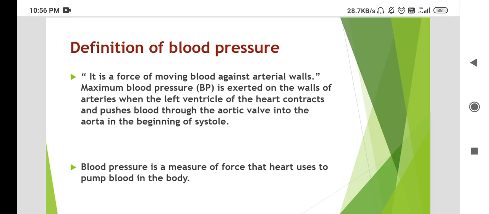Today I will discuss blood pressure, its physiology and regulation. What is blood pressure? Definition of blood pressure: it is the force of moving blood against arterial walls.